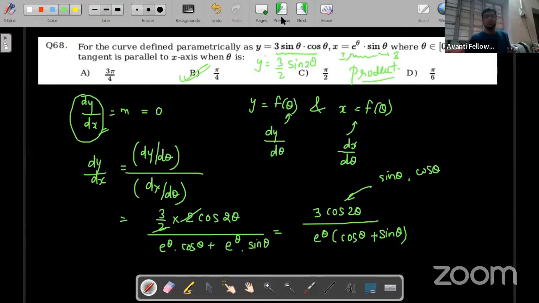I hope you have understood each and every concept till these 8 questions. If there is any doubt, if there is any query related to this exam, please let me know. I'll be happy to help you.